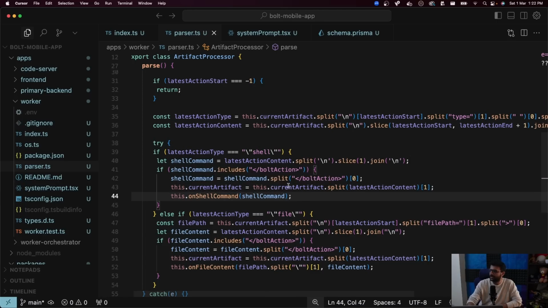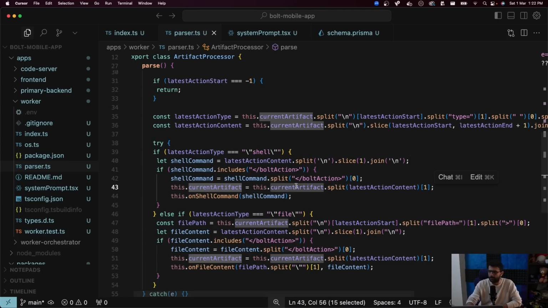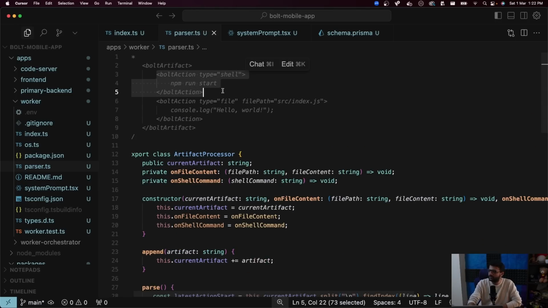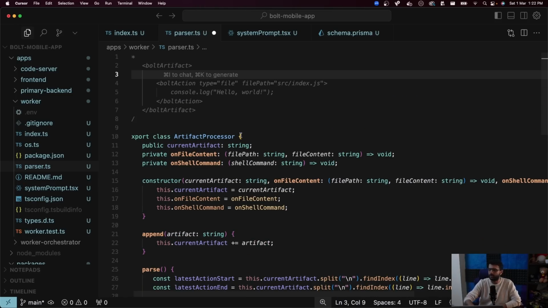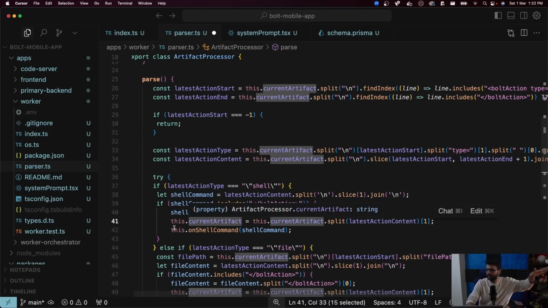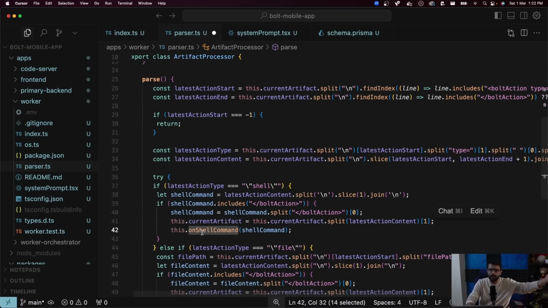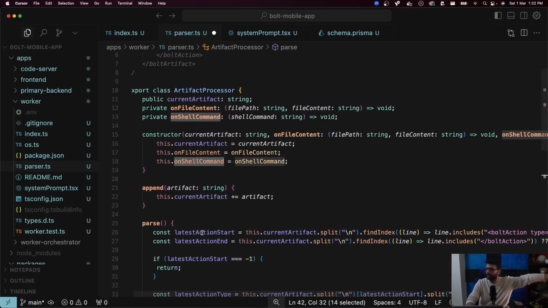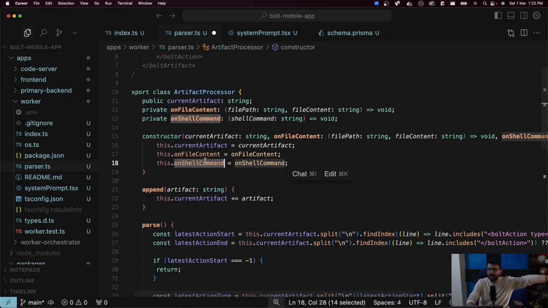We say the current artifact is finished, or rather, we remove all of this from the current artifact, since this has been processed. So that is what this line of code does. It changes the current artifact to remove a few things from it, and then we call on shell command. We tell the parent class, whoever initialized this class, that a shell command has come, please run it. And the same is true for on-file content.